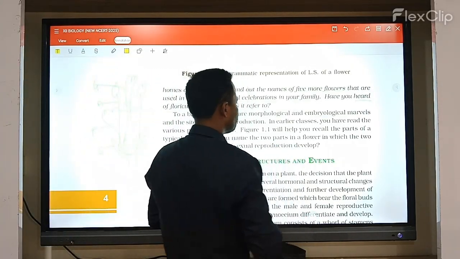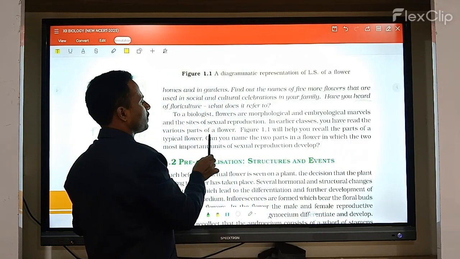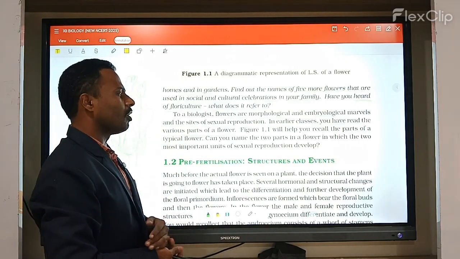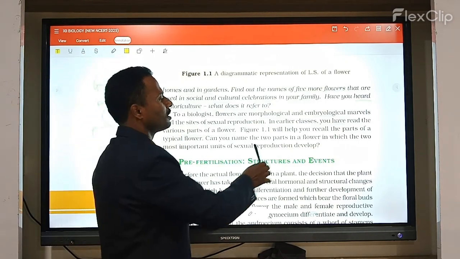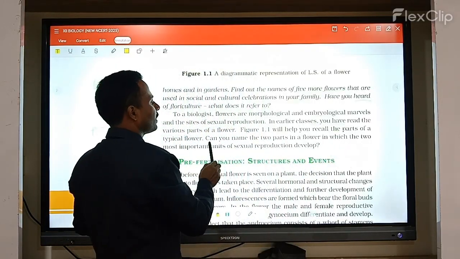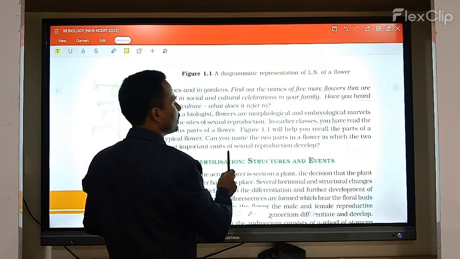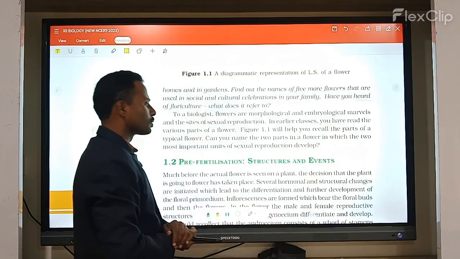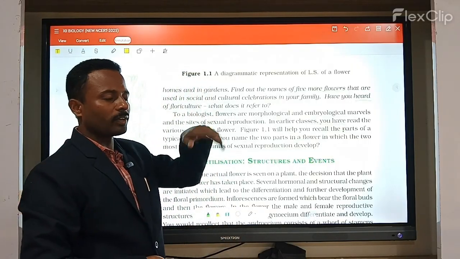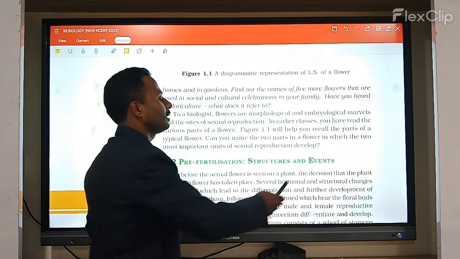In your earlier classes you have read the various parts of the flower. When you study in higher classes, read all parts of the flower. This will help you recall the parts of a typical flower. Can you name the two parts of the flower which are the two most important units where sexual reproduction develops? They are the androecium and the gynoecium.